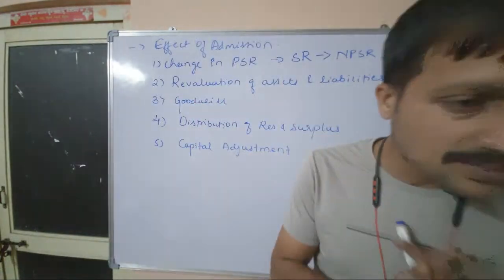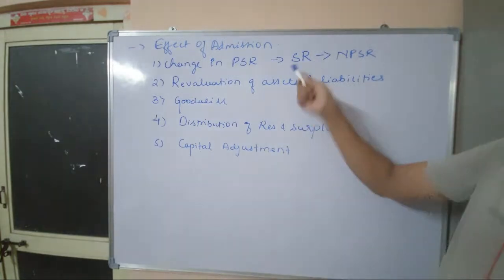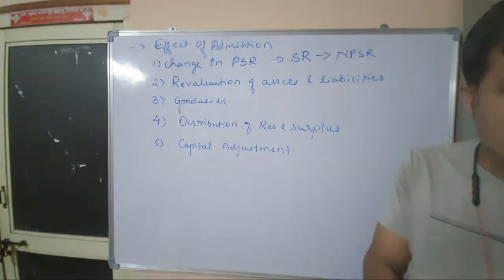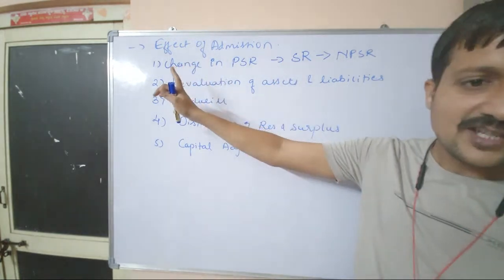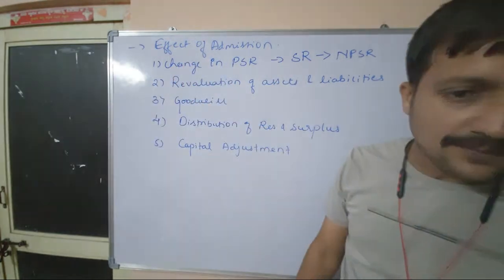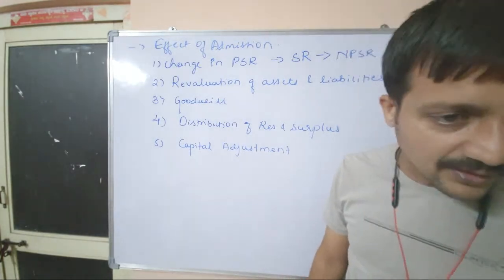Are you clear with this point? Right. We will see both of these again in detail later. But at this moment what you need to understand, there are two aspects in this change in profit sharing ratio. One is the sacrifice ratio and the other one is new profit sharing ratio. Are you clear with this point?